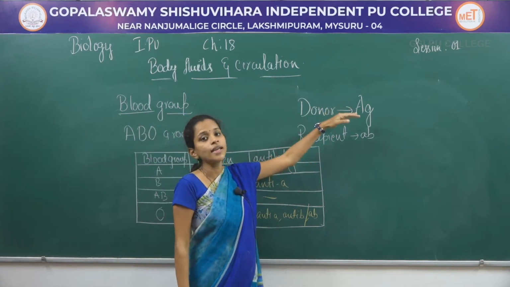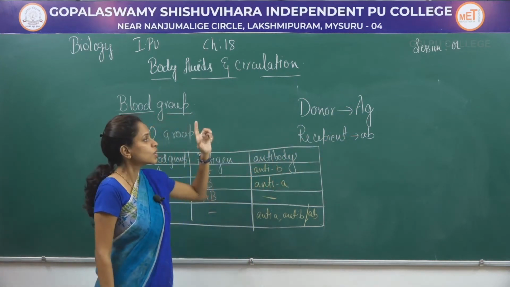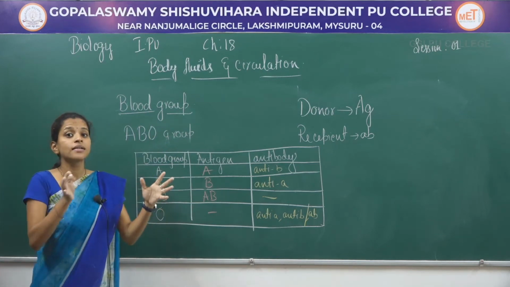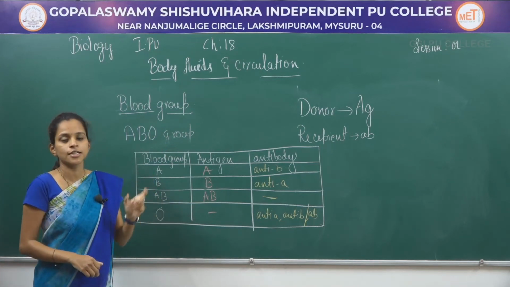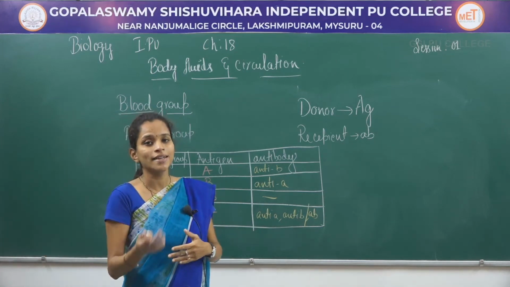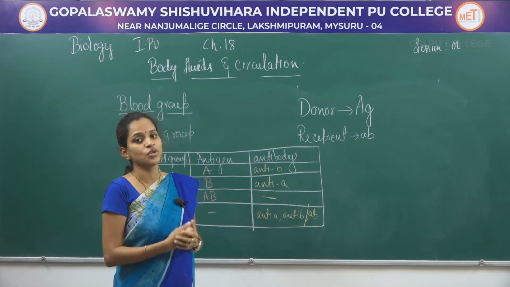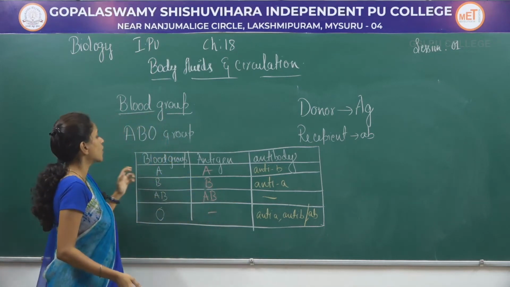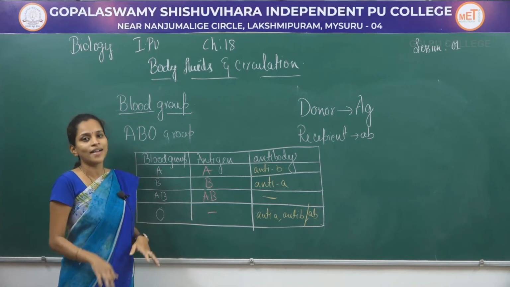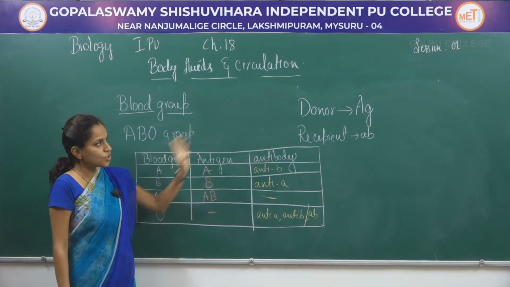The donor's antibody gets dissolved in the recipient's blood. Now when it comes to donating of blood, the technical term used for donating or receiving blood is blood transfusion. When it comes to this, not all blood groups can donate blood to anybody randomly. There is a certain rule to be followed, as I have told you.